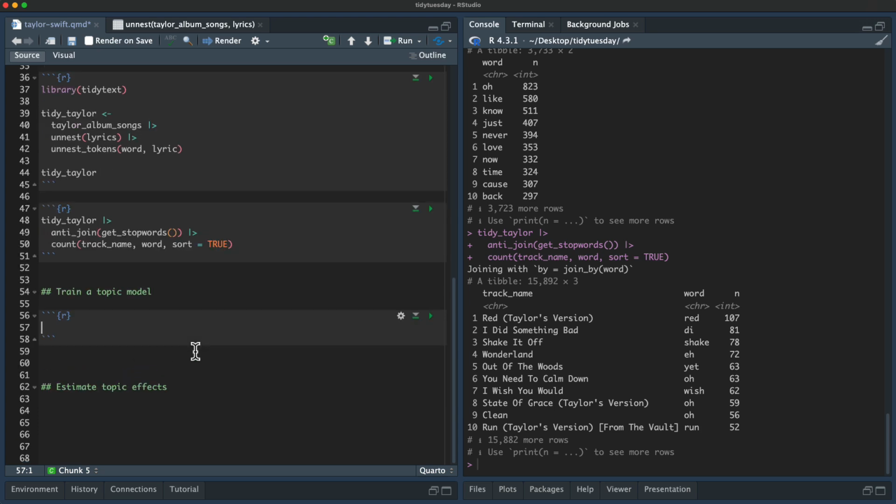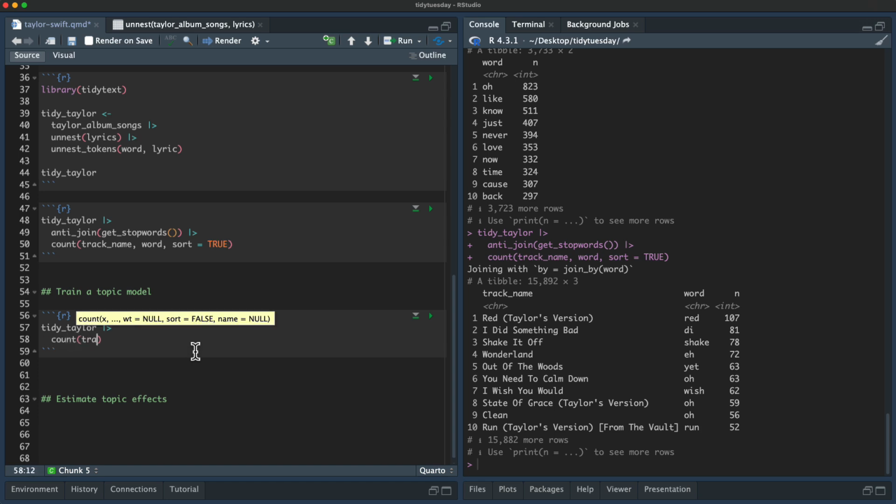So now what we want to do is train a topic model. A topic model is an unsupervised model for text where you say, hey, I believe there are latent topics in this corpus, this collection of documents. A topic model works in that it says each document is a mixture of topics and each topic is a mixture of words. It's a pretty effective way to learn something about text in an unsupervised modeling framework.